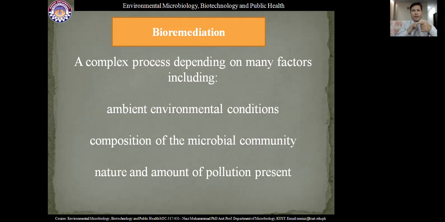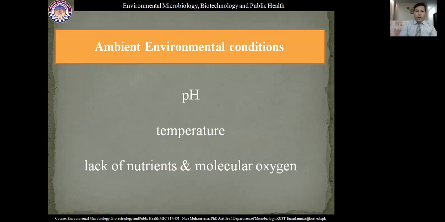Ambient environmental condition: pH, oxygen, temperature, moisture content, and community of the microorganism. If this pollution is present in an environment where the temperature is very low, the decomposition will be slow, because in low temperature microbial growth and microbial presence is rare. So ambient environmental condition always includes, number one, pH. What is the pH of that environment? That supports which type of microbial community.